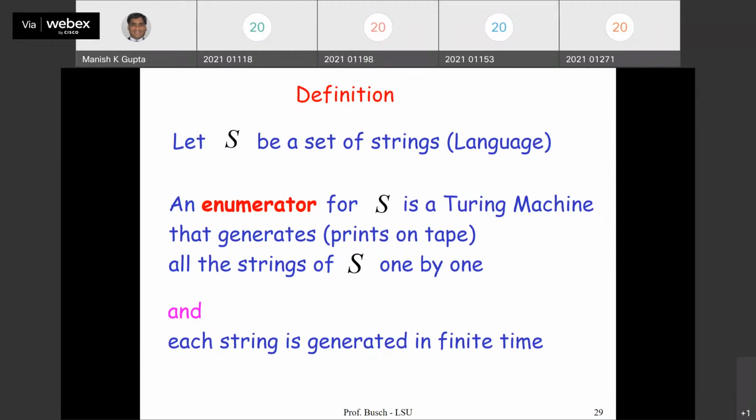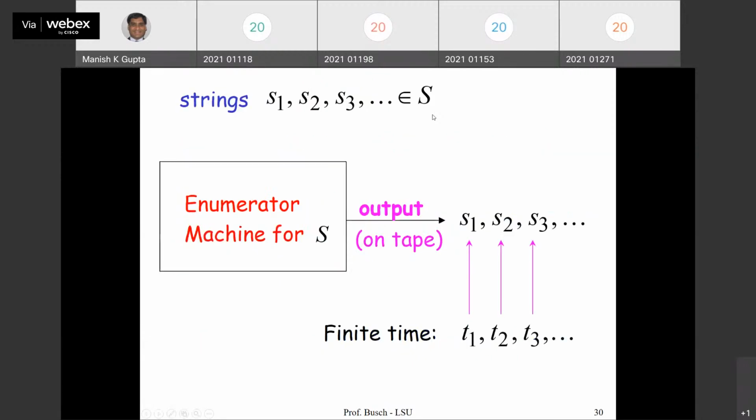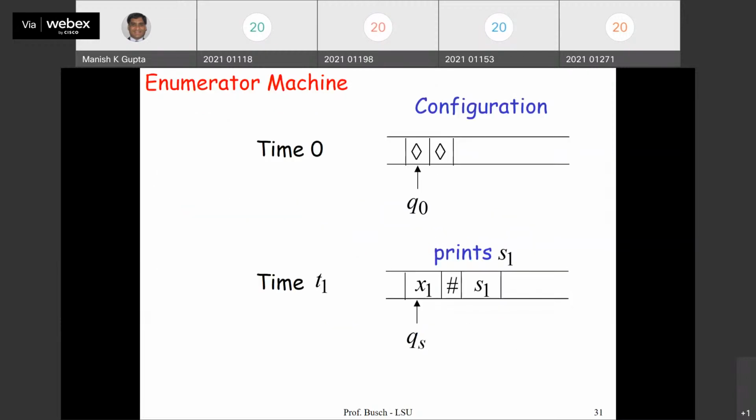Similarly, let S be a set of strings, a language. An enumerator for S is a Turing machine that generates, prints on tape, all the strings of S one by one. So we just saw that the collection of all Turing machines forms a language, right? It is an infinite set. And that set is countable. You can show that by this enumerator procedure. This is our enumerator which is going to count that. For strings, this enumerator machine for S outputs on the tape S1, S2, S3, right? Each in finite time.